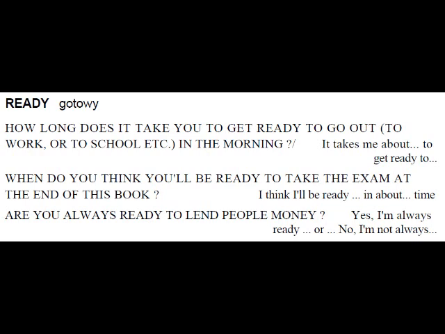Are you always ready to lend people money? Yes, I'm always ready to lend people money. Or, no, I'm not always ready to lend people money.